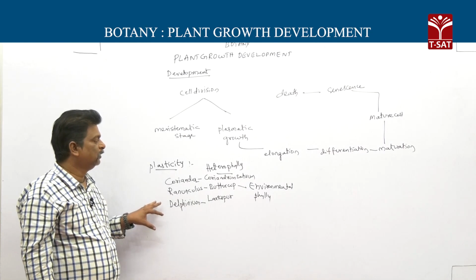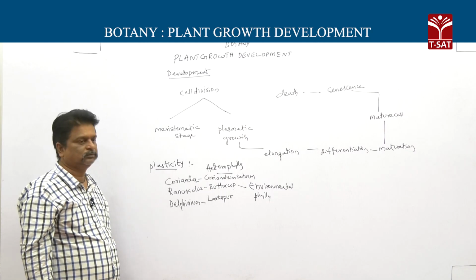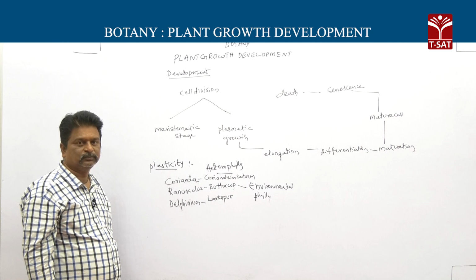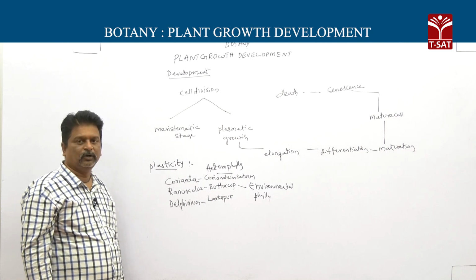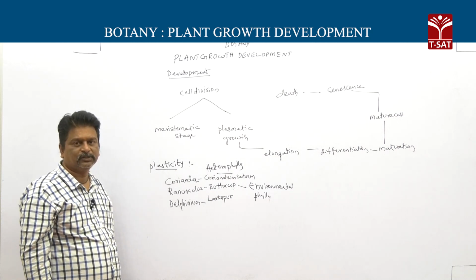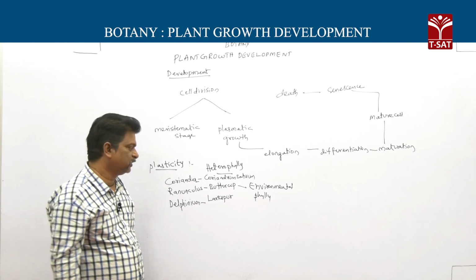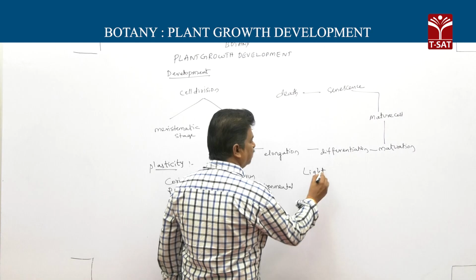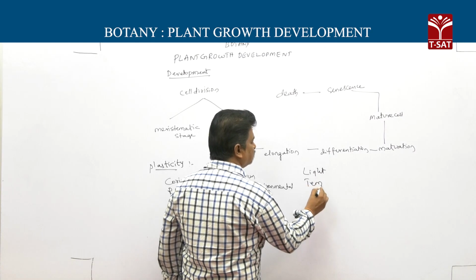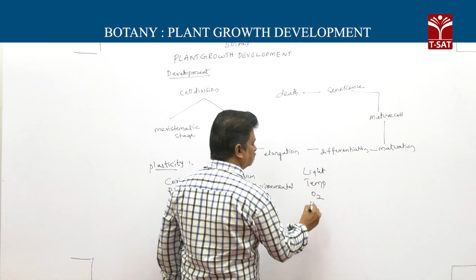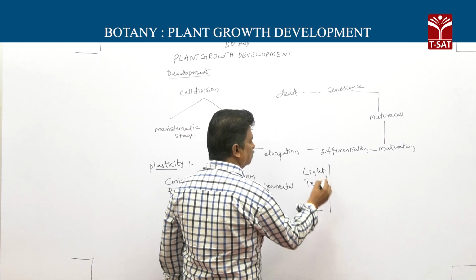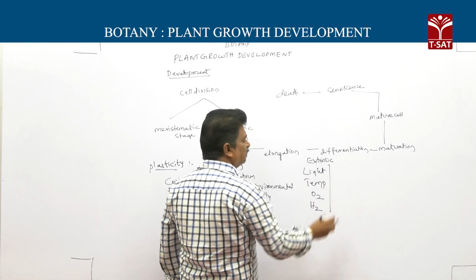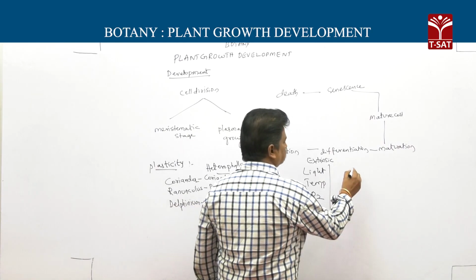Finally, this growth and development requires both external and also internal factors. External factors include light, temperature, oxygen and water. These are called external factors or extrinsic factors.